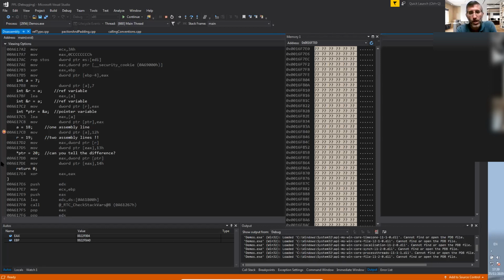So in a sense, when we use a reference, what we're actually doing is getting an automatic dereference. Take a look at the line r equals 19, and the line star ptr equals 20. Notice here we're getting automatic dereference, and over here we're getting a manual dereference. But besides that, they're doing the exact same thing. So references, which is the first step of what I want to talk about, are not aliases.